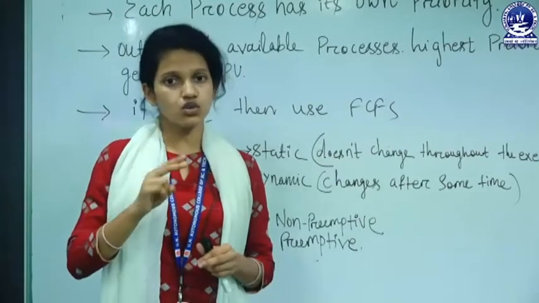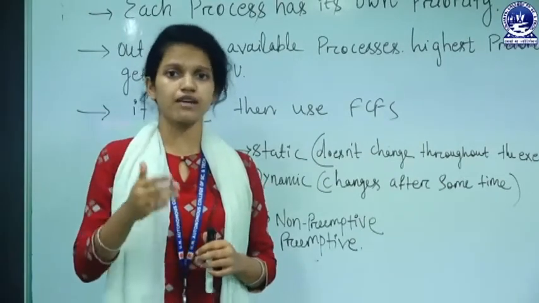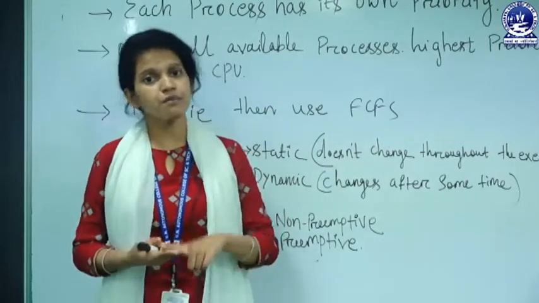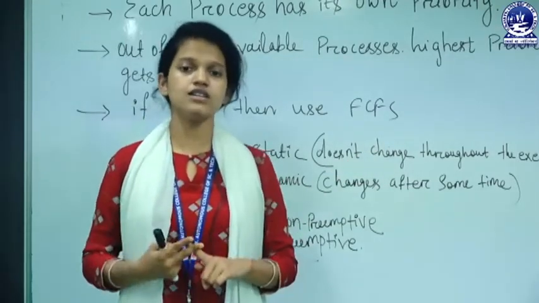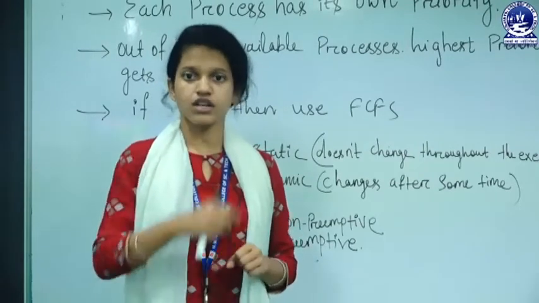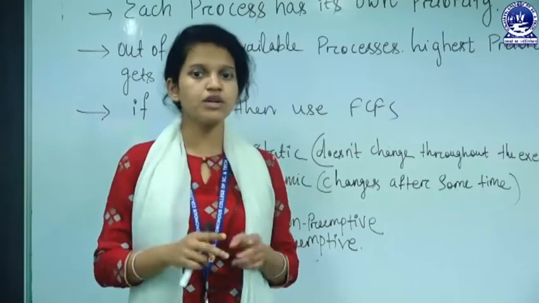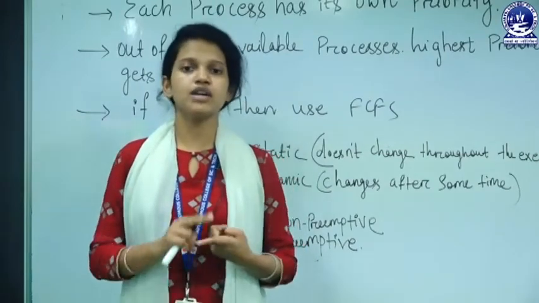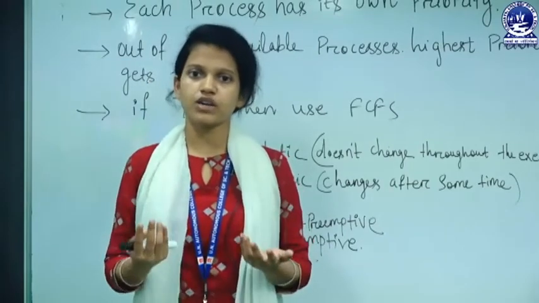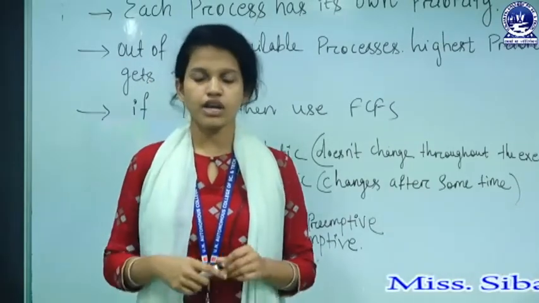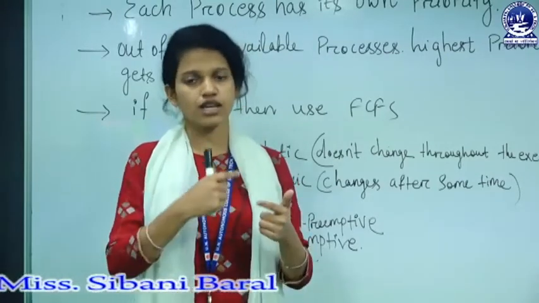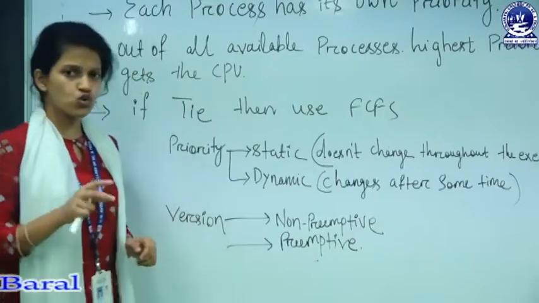If those two processes have the same arrival time, then what will happen? If two processes have the same priority and the same arrival time, then we schedule them in the order of writing. If P1 and P2 both have arrival time 0 and priority 1, then we schedule in the order of writing: first P1, then P2.